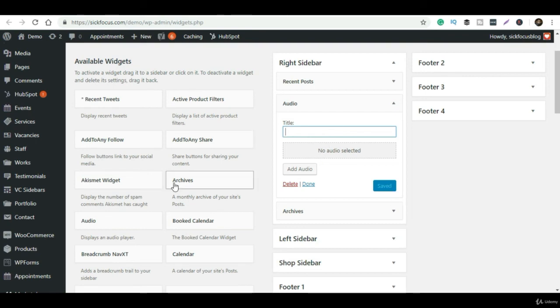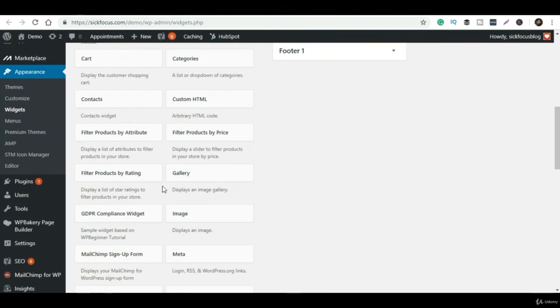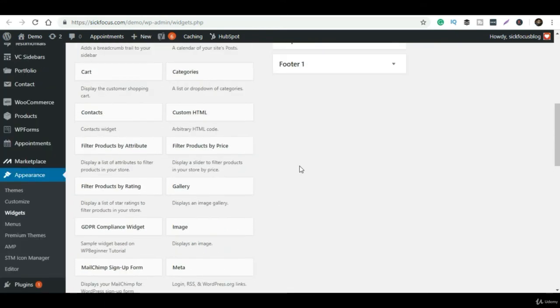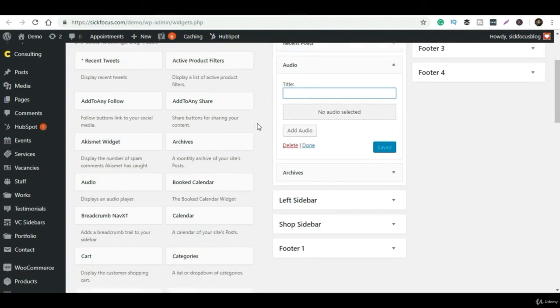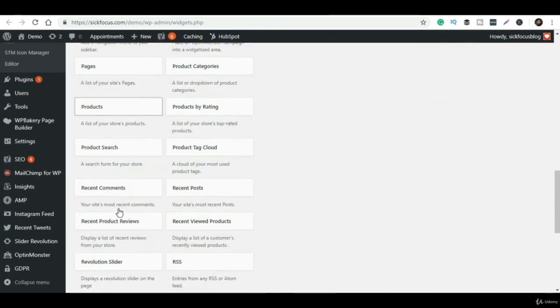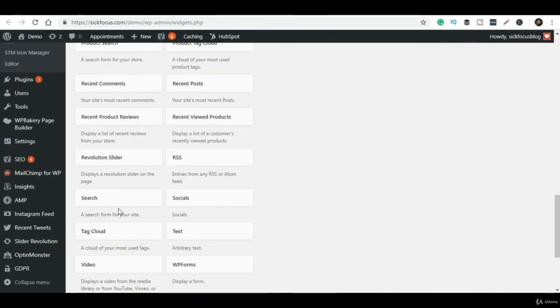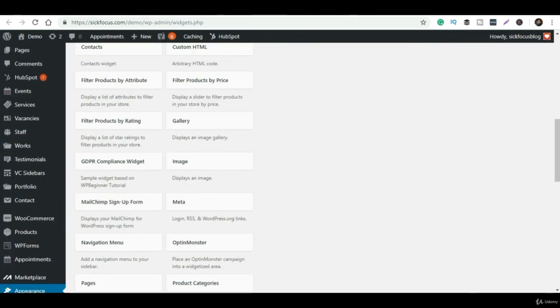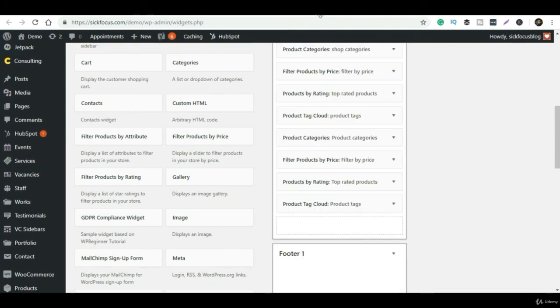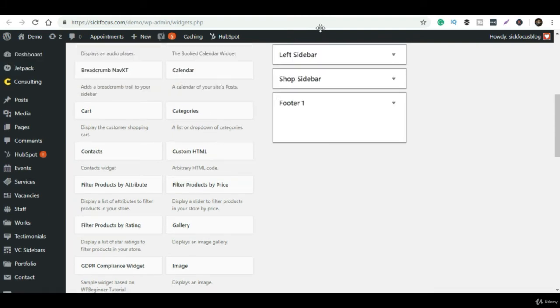So for example, you want to add something, you can simply drag and drop it into this widget part, and it will automatically get added here. If you have any title or name, you can edit it for this particular link or audio. It is so simple and very easy. You don't have to learn coding or programming, you don't need anything to build a page like this. Okay, so you can only change this part.